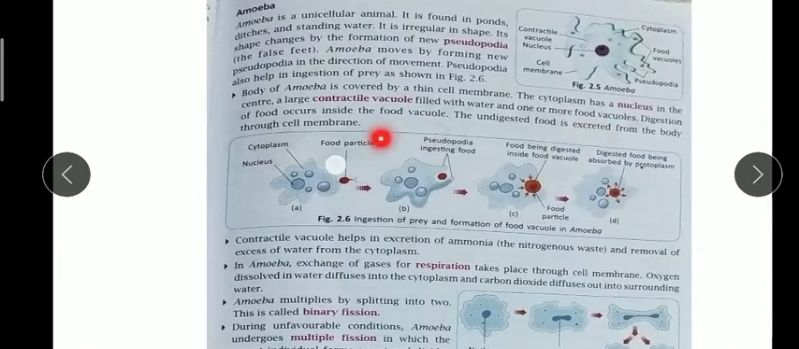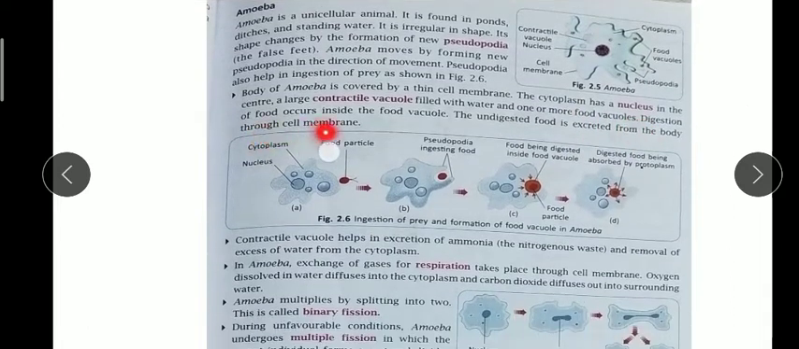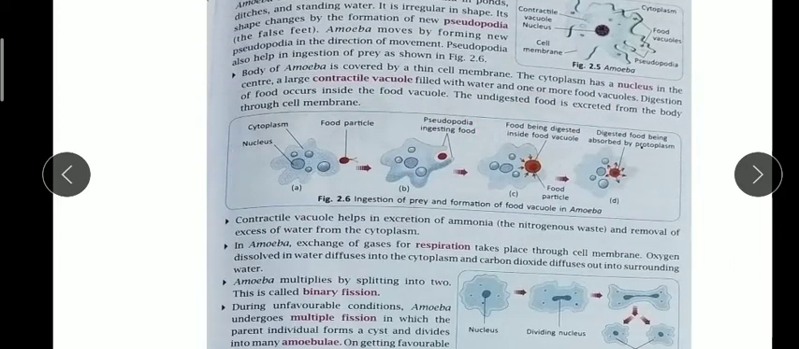Now digestion of food occurs inside the food vacuole. In the food vacuole only, you can see there are so many food vacuoles. In the food vacuole only they digest their food, and the undigested food is excreted out from their body through the cell membrane. So this is the full process.